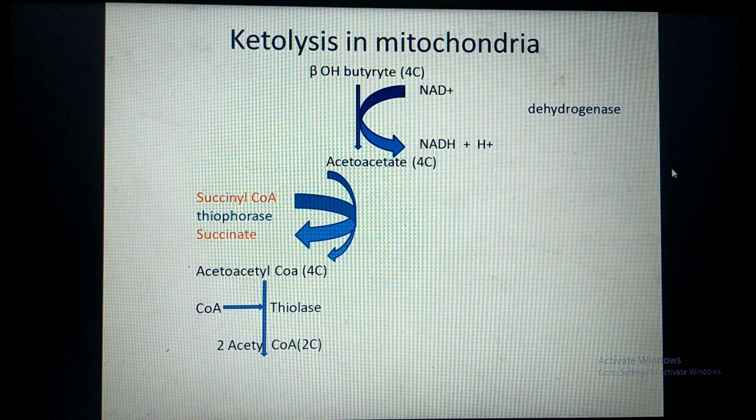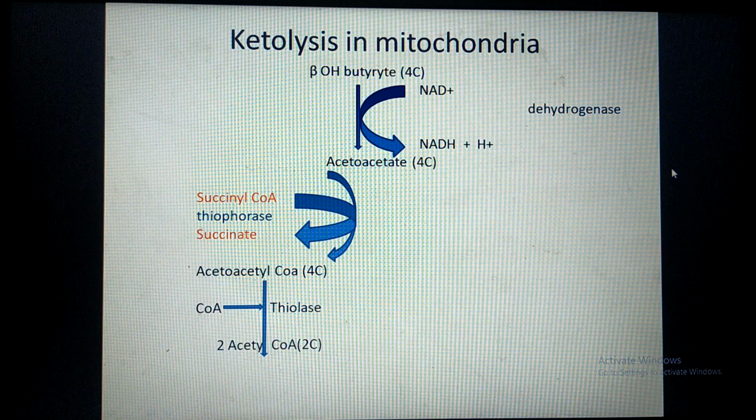Now this acetoacetate or acetoacetic acid combines with succinyl CoA and gets converted into acetoacetyl CoA. Here coenzyme A from succinyl CoA is added to acetoacetate with the help of enzyme thiophorase, which is present in the mitochondrial compartment of all cells of the body, and succinyl CoA is converted into succinic acid. Now this acetoacetyl CoA undergoes lysis with the help of enzyme thiolase.